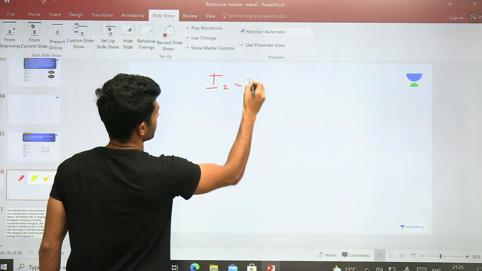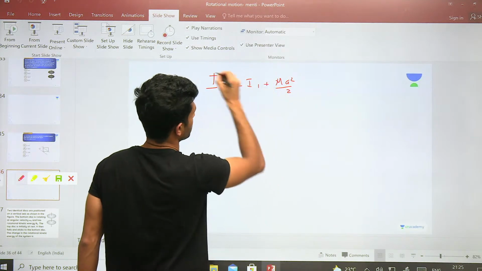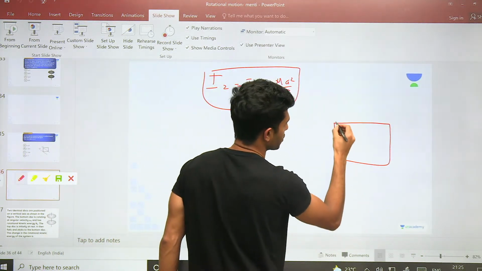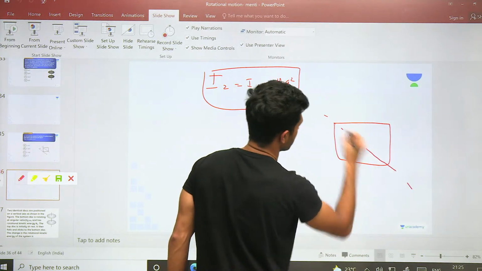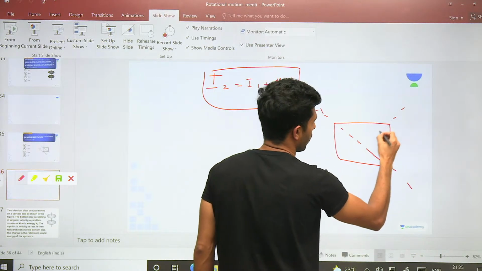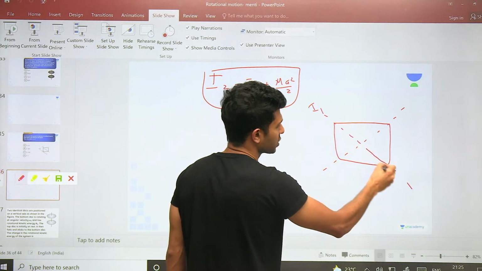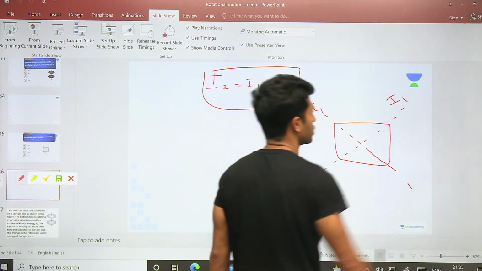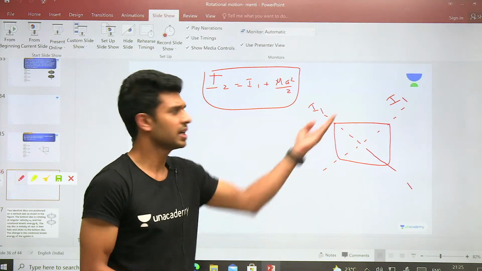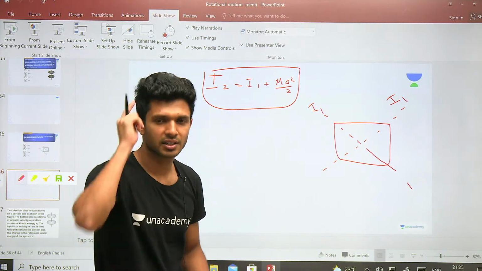I2 is equal to I1 plus MA square by 2. Now, this is our square and this was I1. Now, I'm going to draw one more similar axis. If this is the moment of inertia of the square about the diagonal, won't this also have the same value, because it is exactly symmetrical? Because it's a square, the diagonal moment of inertia remains the same. Is there any method of finding out I1?